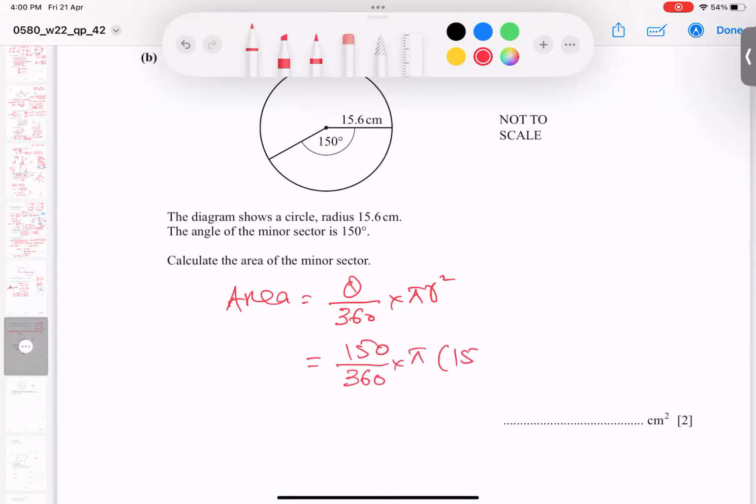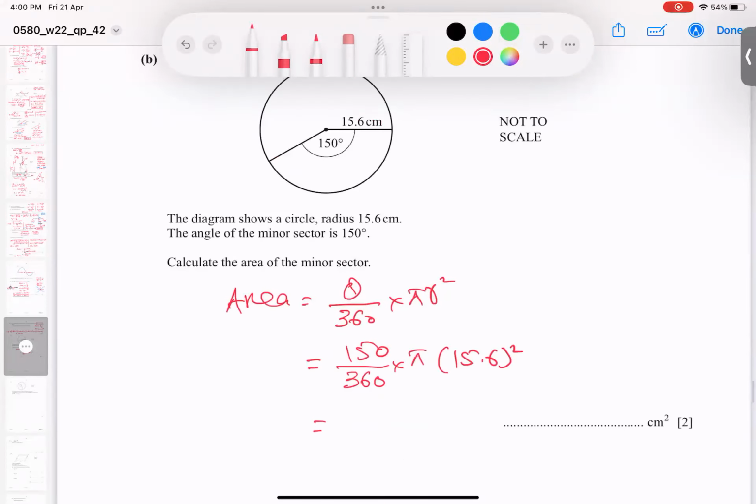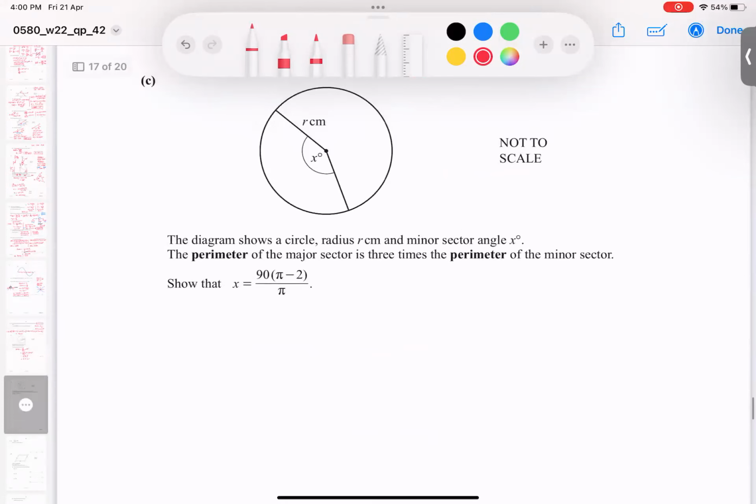And 15.6 squared. So it's just a matter of typing it into the calculator, and the answer for this part is coming 318.6. So 318.6, when we write it to 3 significant figures, becomes 319 centimeters. I hope you got the idea. Question C part.